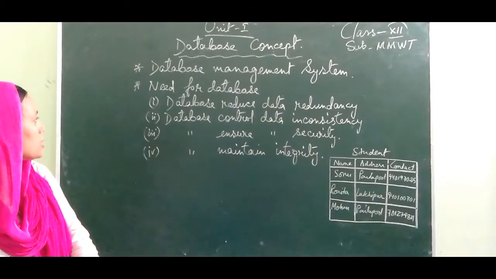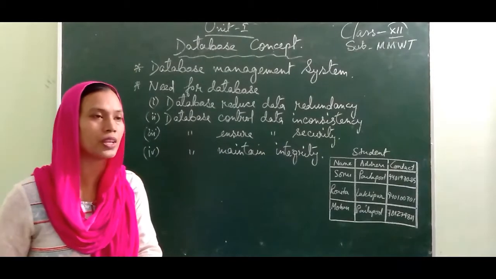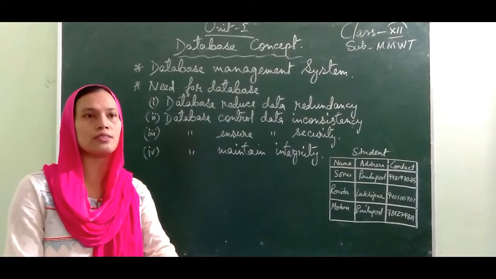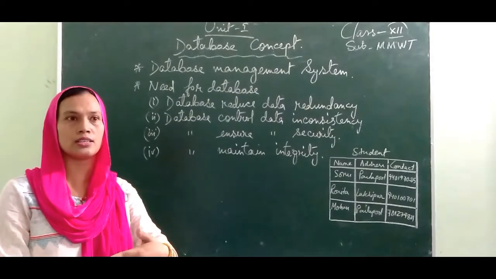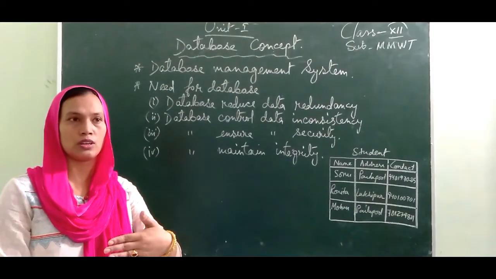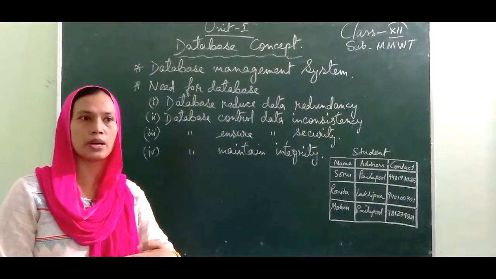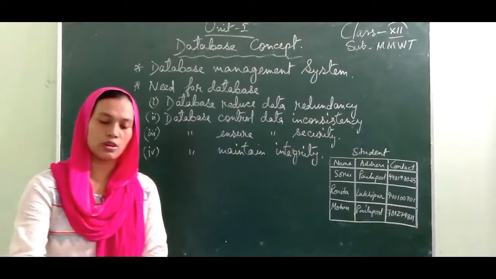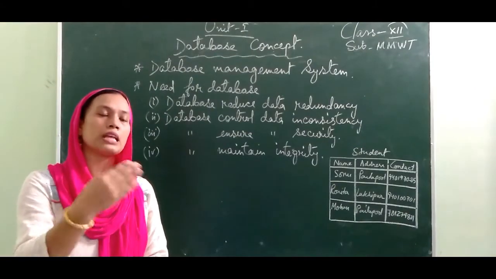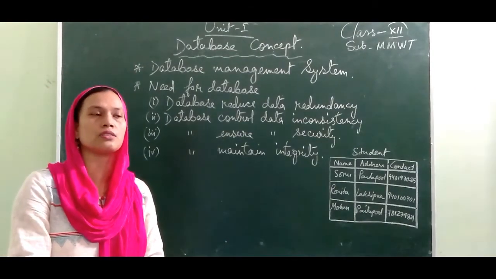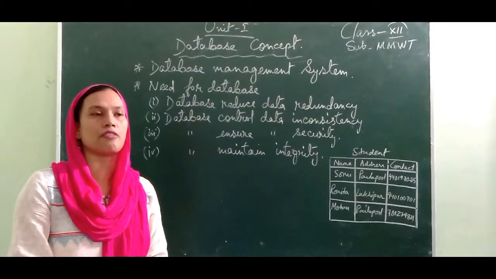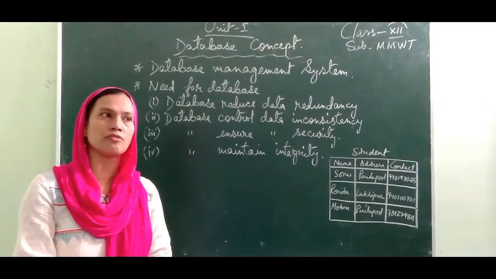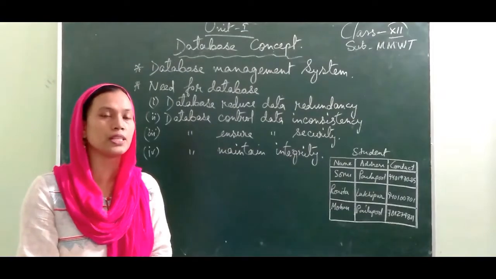Next point, database controls data inconsistency. That means suppose we have two registers. One register is in the school, and another register is, suppose you go to school with the help of a bus service, so another register is with the bus service. Suppose you have an address in the school, and the same address is present in the register with the bus service. Now suppose you suddenly change your address, and when you change the address, you give the information to the bus service that your address has been changed.